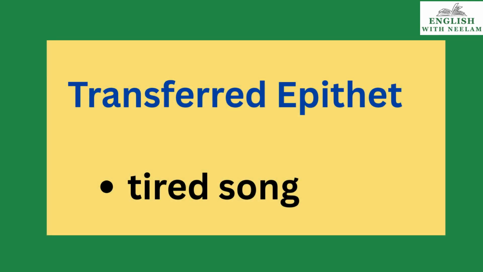Now we come to the last poetic device used in the poem, and it is transferred epithet, children. Transferred epithet means an adjective, the quality has been transferred to something else. Tired song. Who is actually tired? Song is not tired. Nightingale is tired. In line number 113, children, this line is, night on night her tired song. Miss Nightingale was getting tired, not song. So the poetic device is transferred epithet.